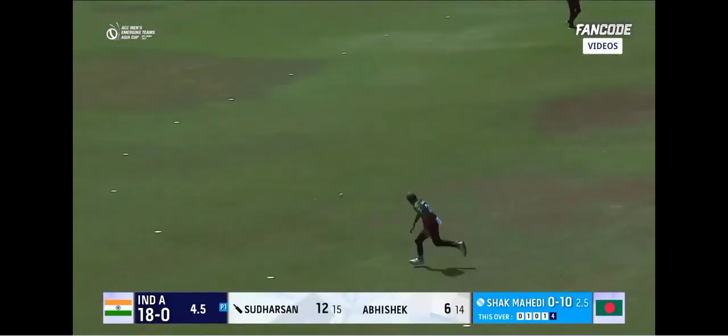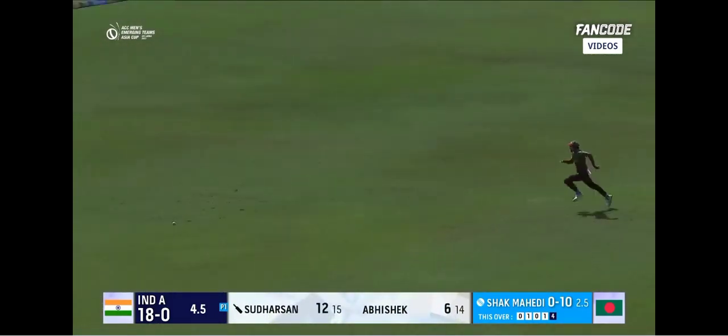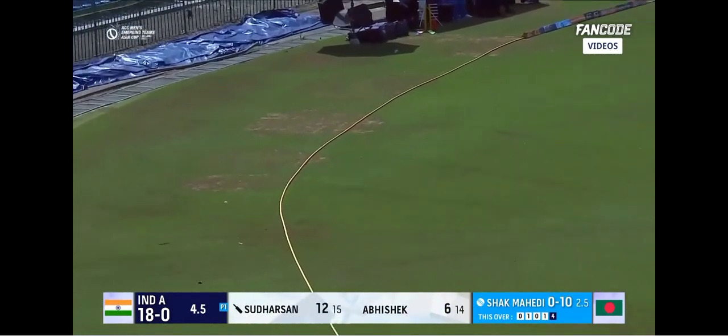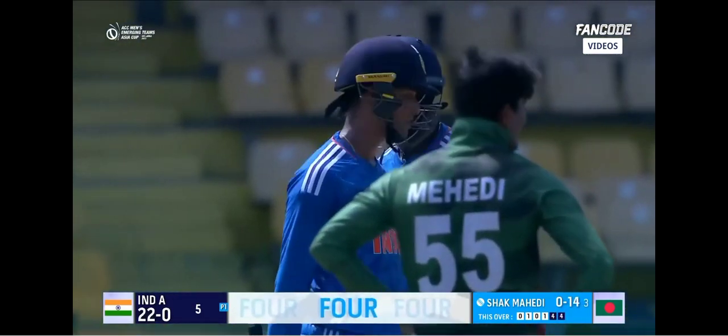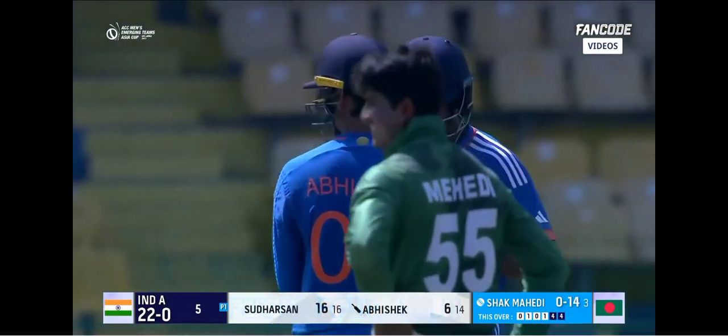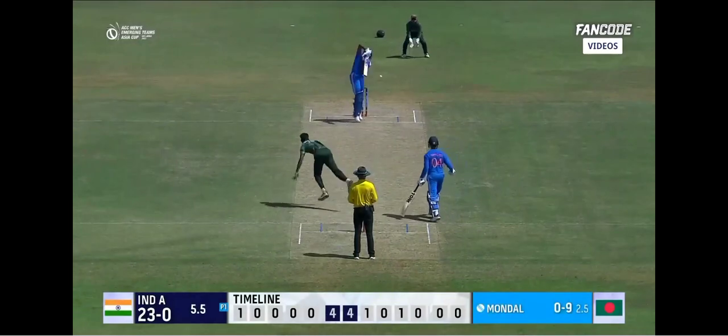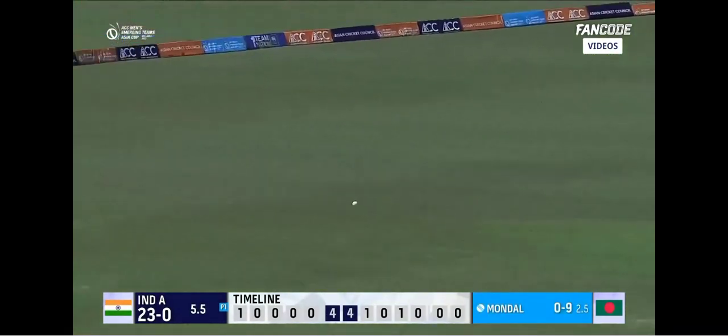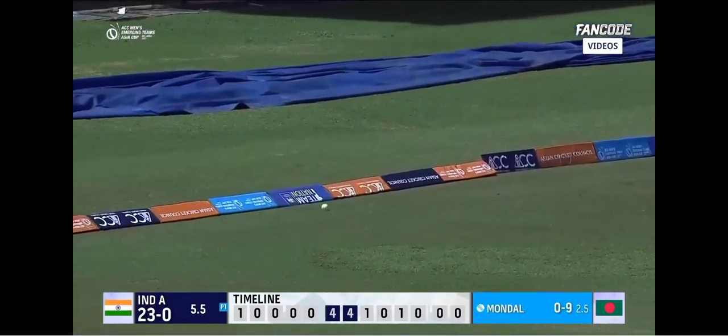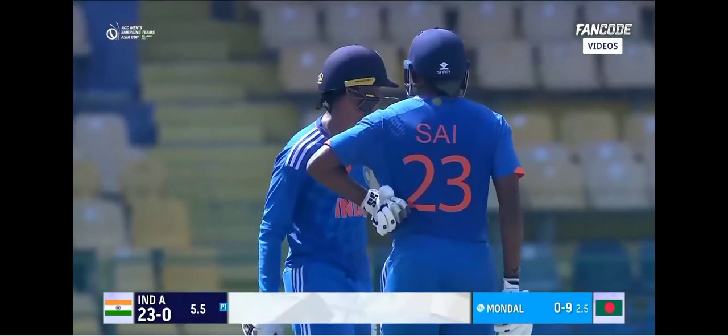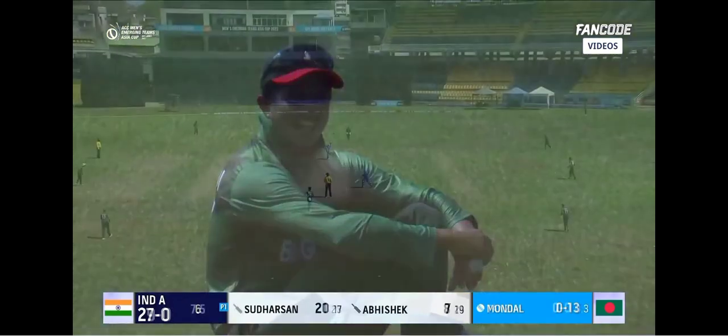Straight away. That's 4 more. He was waiting for it, and this time off the back foot for 4. Back-to-back boundaries to end the over. 5 gone, 22 without loss. A little uppish, and past mid-off. That will be 4. Not in the most convincing fashion, but it's 4 nonetheless for Sai.